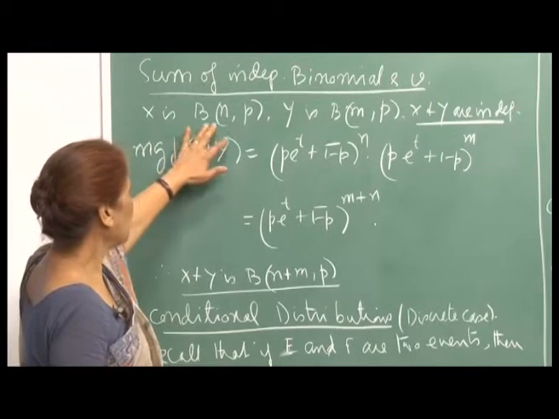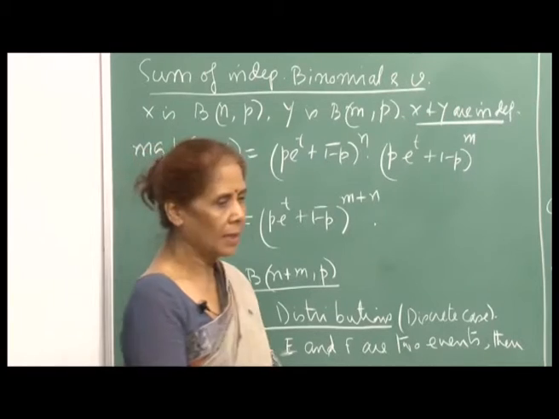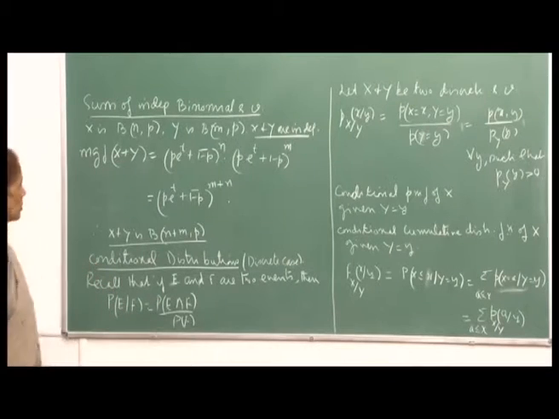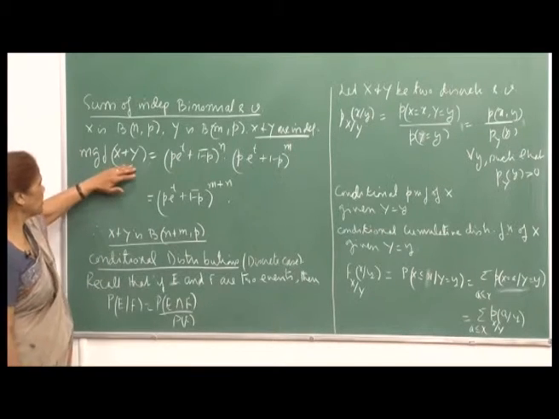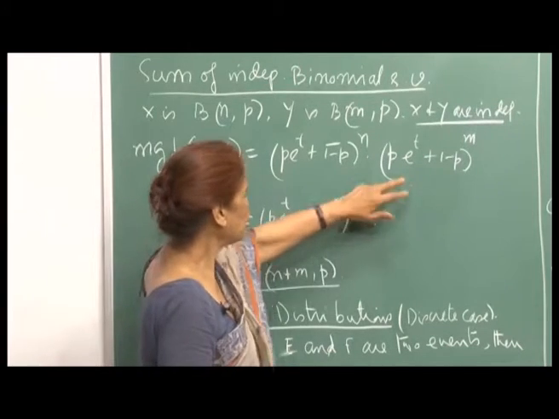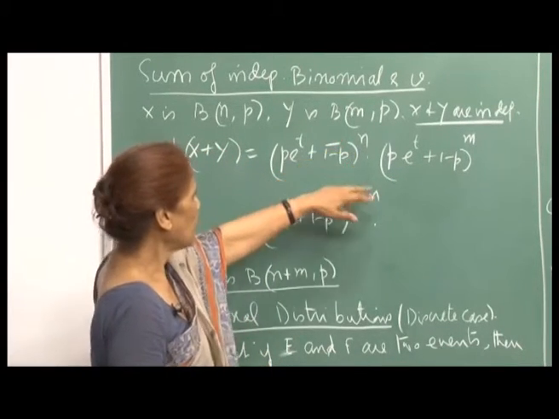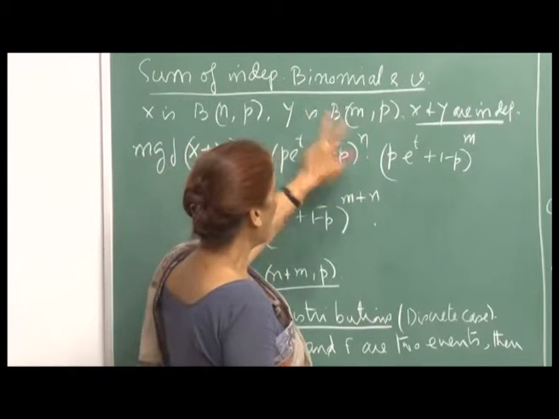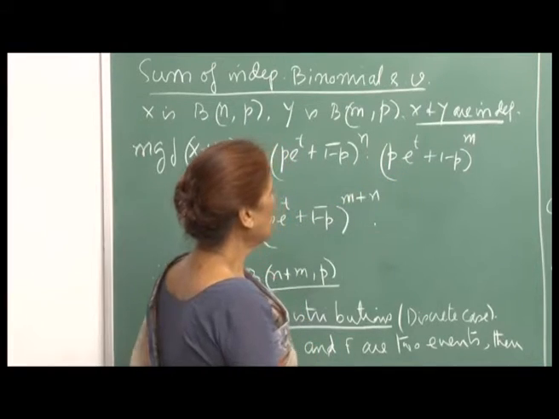Here again X is binomial n comma p and Y is binomial m comma p. Then we want to look at the sum, and X and Y are independent. So again the MGF of X plus Y will be the product of the individual MGFs. Here it is (p e raised to t plus 1 minus p) raised to n, and for the random variable Y, the MGF is (p e raised to t plus 1 minus p) raised to m.